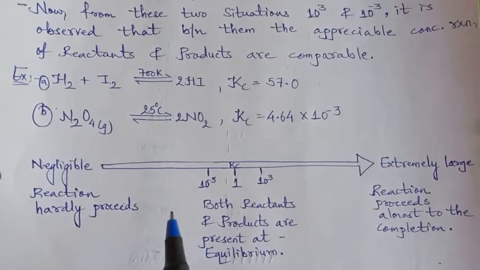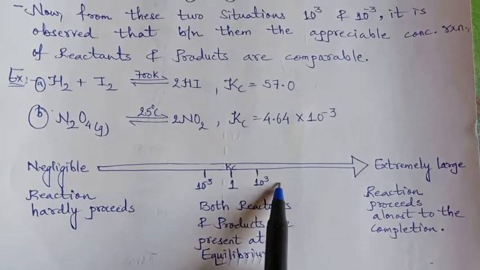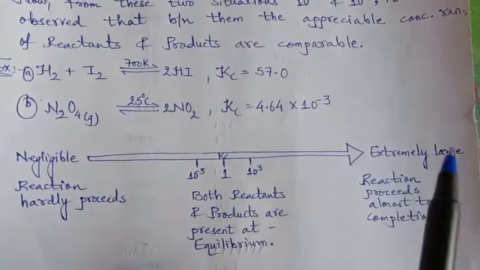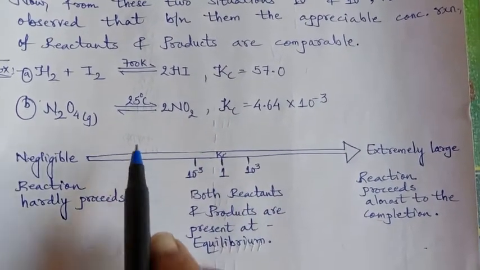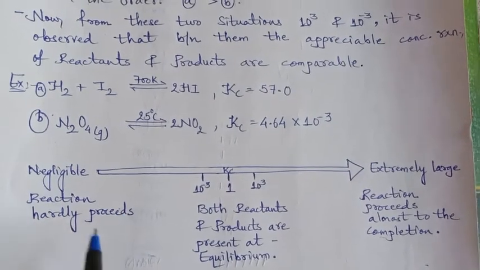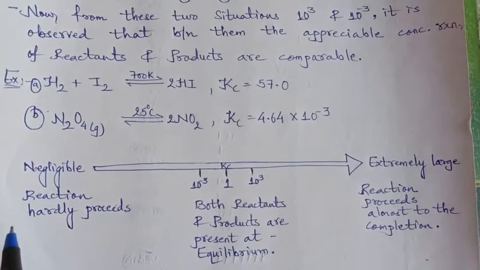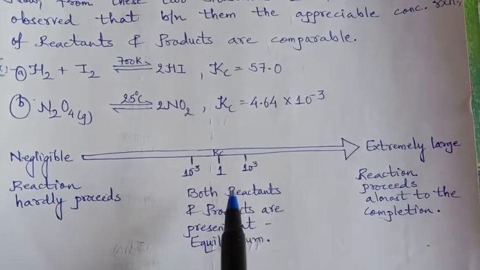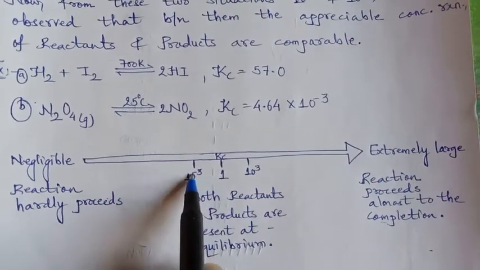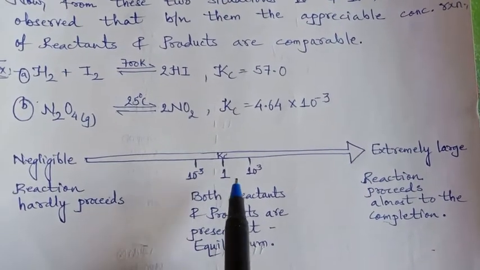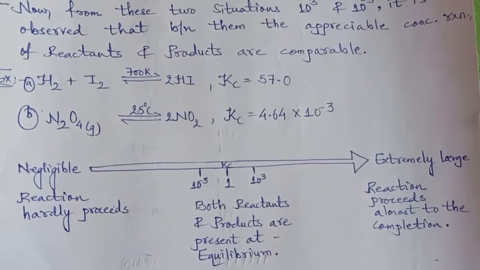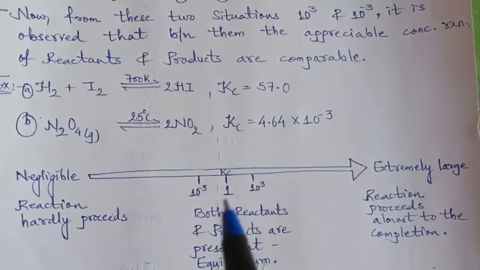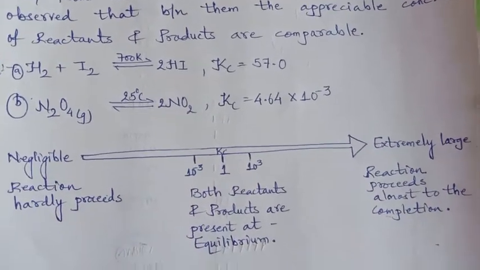So this is how we can say that beyond this range, it is almost completion to a larger extent, and production will be the highest, and below this it is hardly possible for the reaction to start, so the highest amount of reactants will be there. Where both reactants and products are at equilibrium, and between these two both are appreciably comparable. That means the reaction will start, reactant will be consumed, and product will be produced, right?